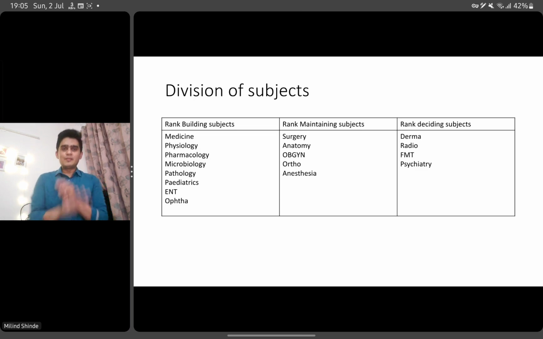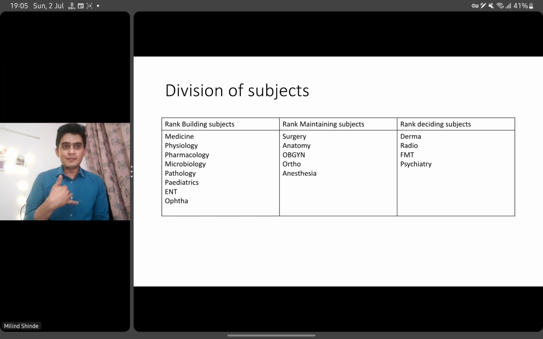So I just want to summarize जो भी हमने बात की है about next exam and gazette. So earlier, if you have seen my previous videos, I divide subjects into rank building, rank maintaining, and rank deciding subjects. So इसके बाद I would like to redistribute these subjects after this gazette. तो रैंक बिल्डिंग का मतलब होता है कि ये सब्जेक्ट तो आपको करने ही करने, इनके बिना आपकी रैंक बिल्ड ही नहीं होगी. And if you have noticed the tiebreaker criteria, और अगर आप देखोगे डिस्ट्रीब्यूशन ऑफ द क्वेश्चंस, you will realize कि कुछ सब्जेक्ट हैं जिनको हायर वेटेज दिया गया है, and you have to make them strong first.